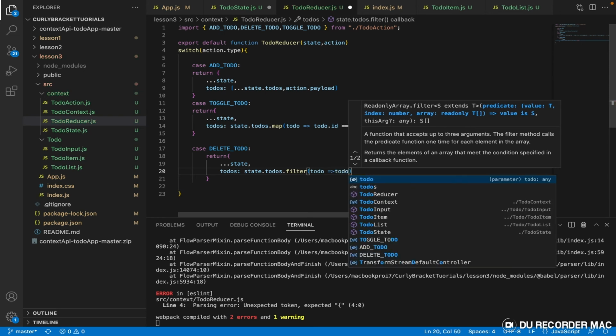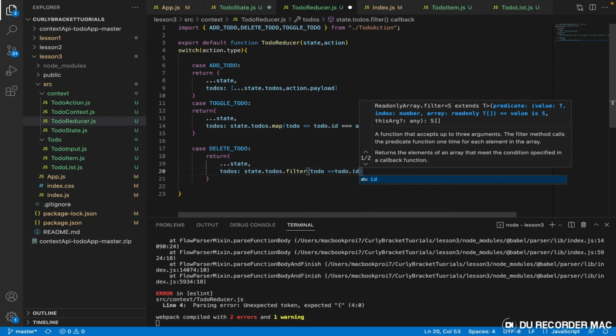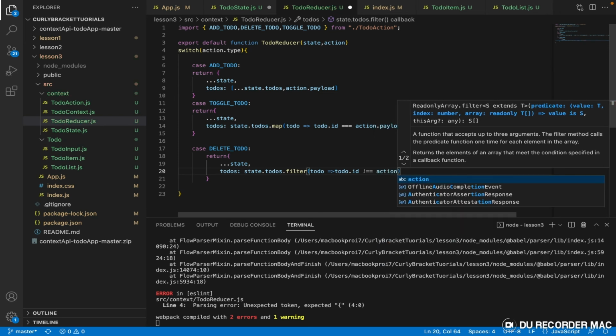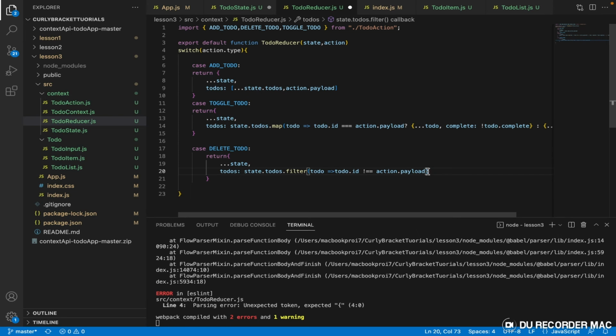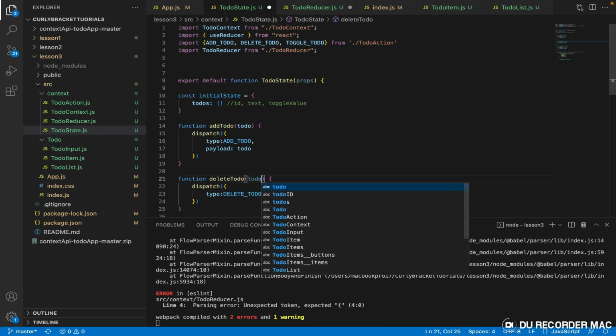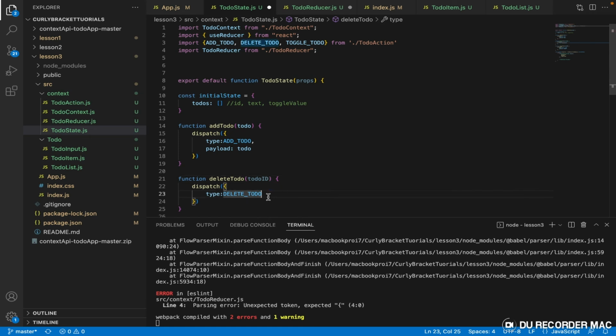find where to do.id, and then action dot payload. So the filter takes off any item that matches, that the ID matches this particular ID here, any to do item that has a matching ID with the payload, right, of the delete to do. And we need to pass the payload here, so we'll say you should use the ID to know where to. So the payload remains